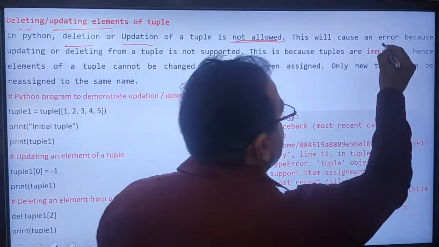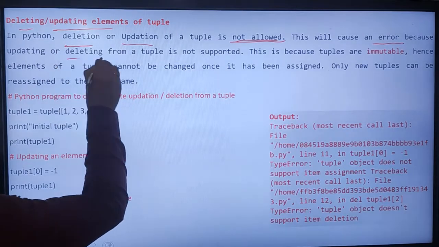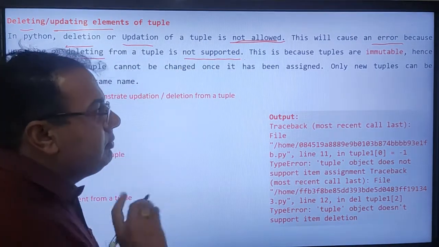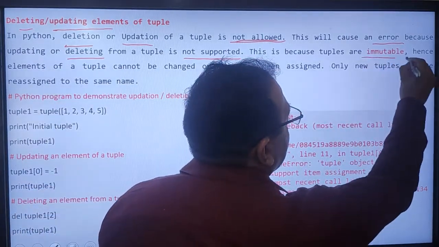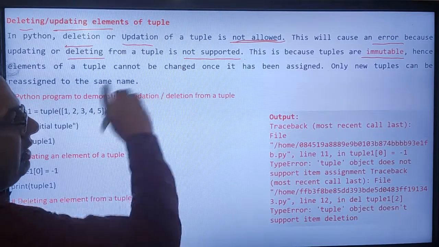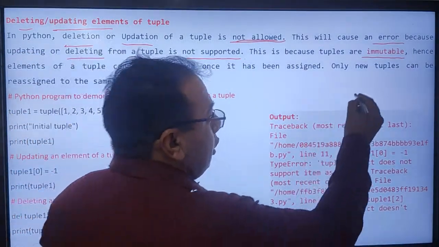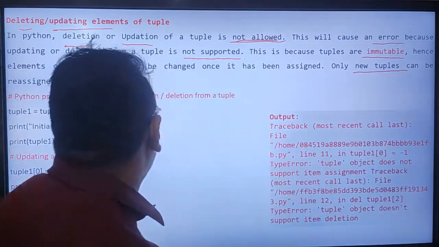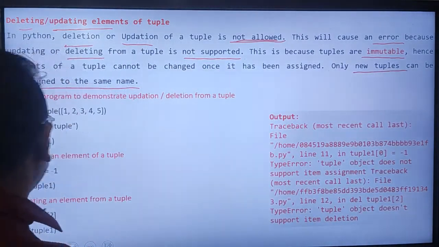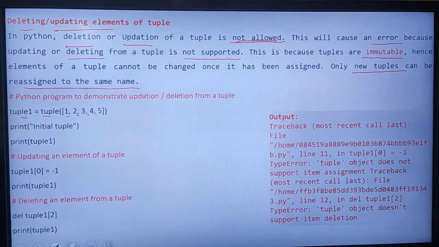This will cause an error because updating or deleting from a tuple is not supported. This is because tuples are immutable. Hence, an element of a tuple cannot be changed. Once it has been assigned, only a new tuple can be added or reassigned to the same name. Like this, tuple 1 equals 1, 2, 3, 4, 5.